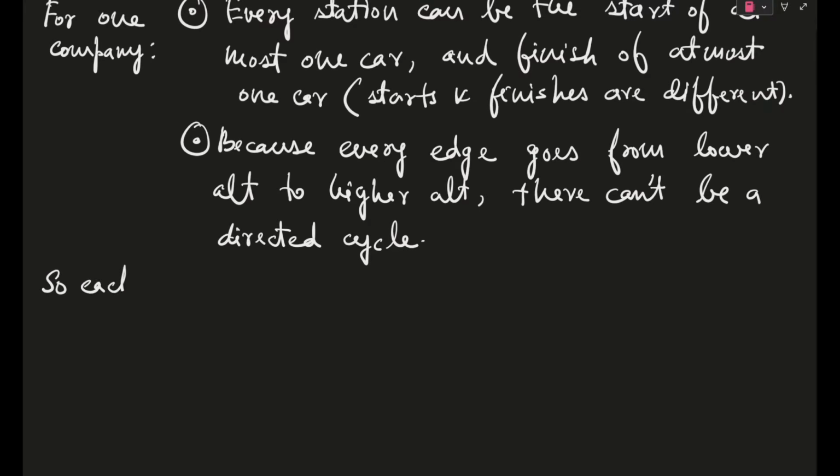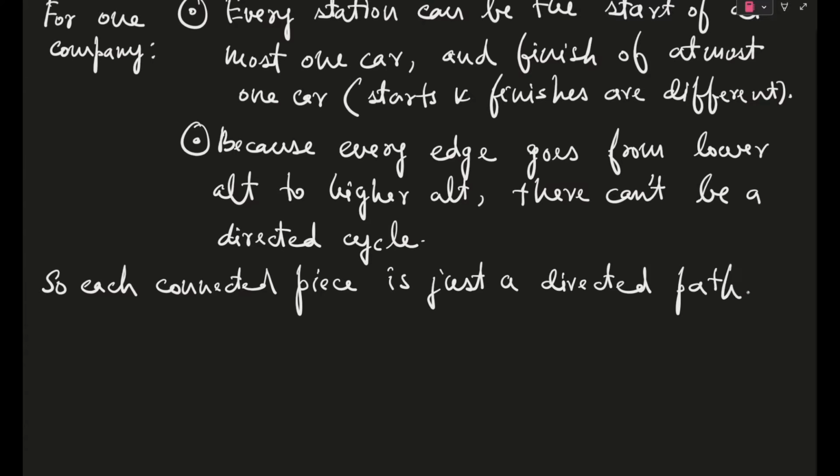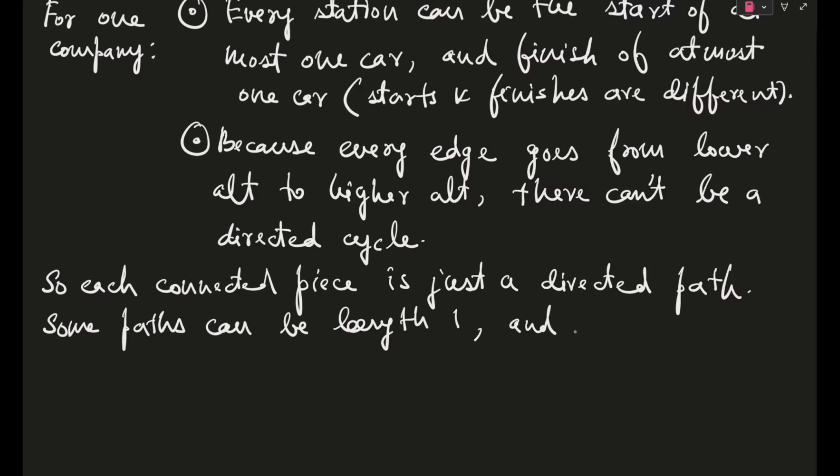So each connected piece is just a directed path, or in simple words, you can say it is just a chain. Okay, so some paths can be length 1 and many others also. Like, we don't quite know what is the value of n square because there are n square stations, so it could be 1 2 3 4, whatever. Okay.